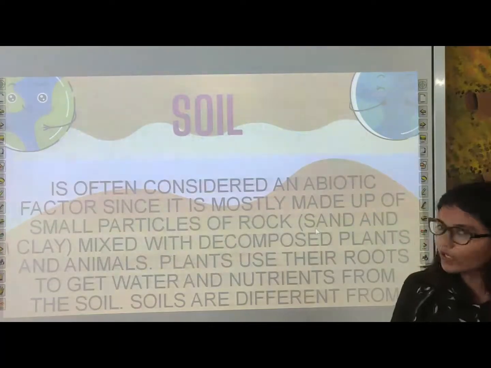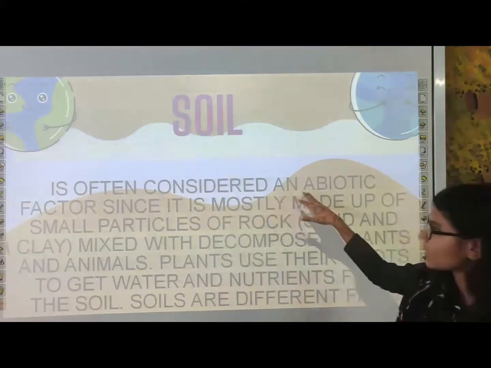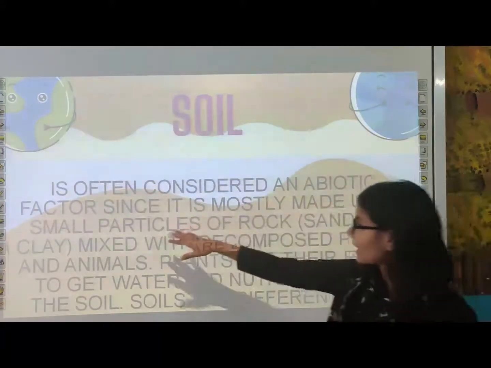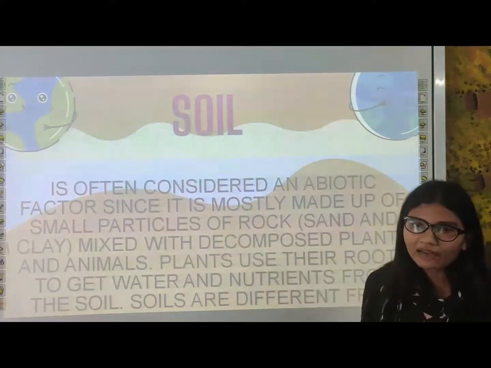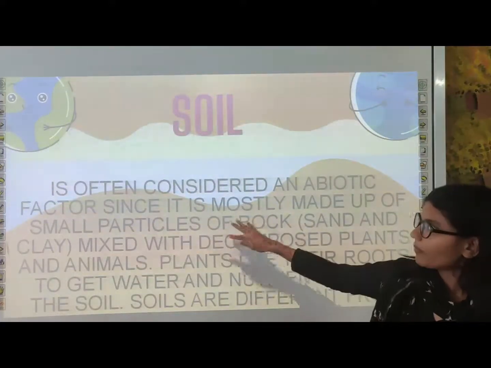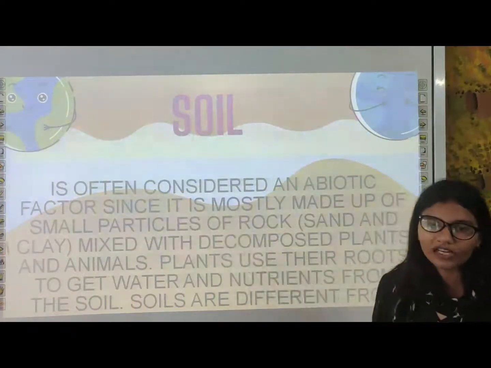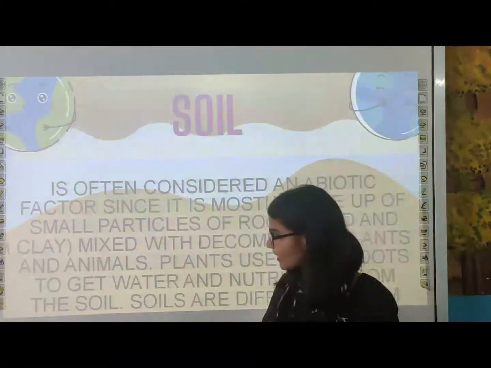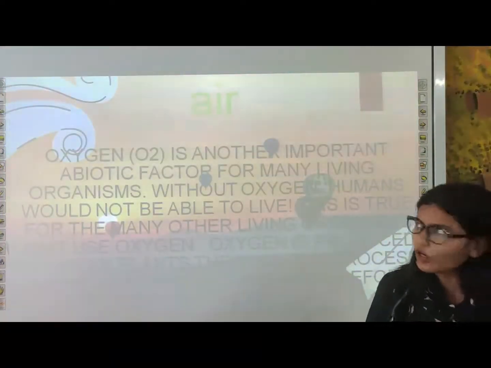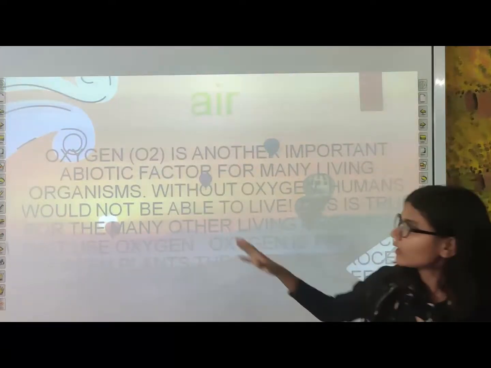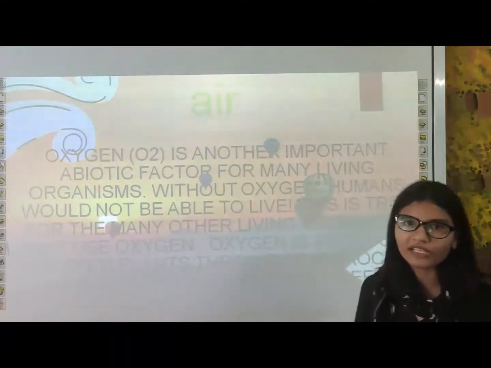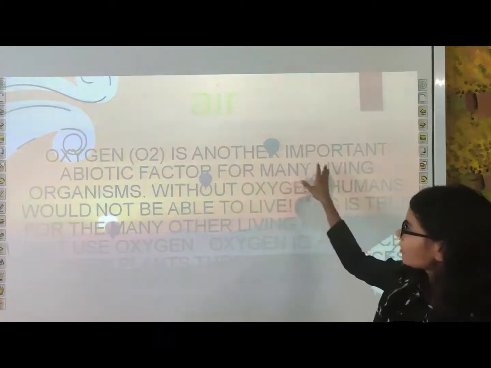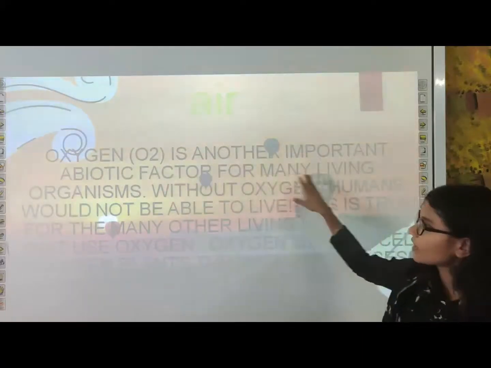Next one is soil. Okay, soil is considered an abiotic factor since it is mostly made up of small particles of rock. Okay, the plants, the producers of the earth, they depend on soil for their growth. They are not able to grow without the soil. So this one is also a very important abiotic factor. Next is oxygen, or we can say all the air. But oxygen is the most important air because we need this oxygen for our breathing, for our respiration. Okay, another important abiotic factor mainly for living organisms.